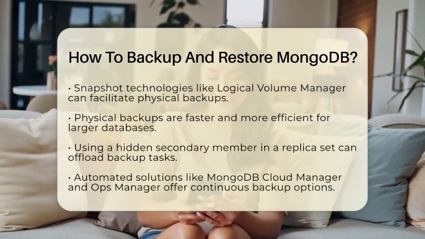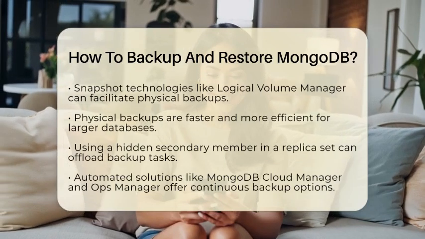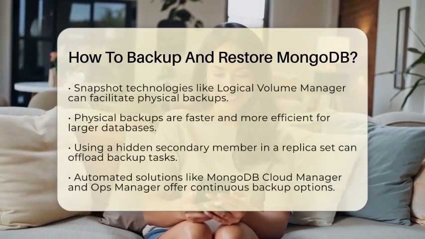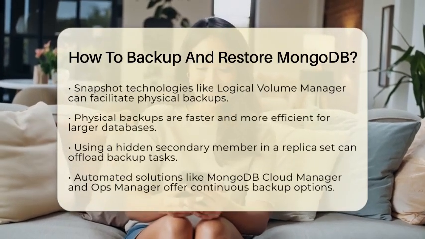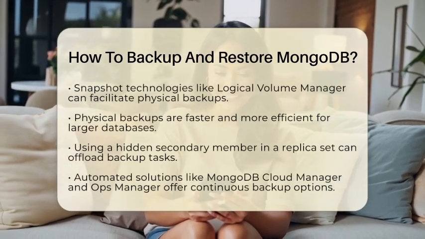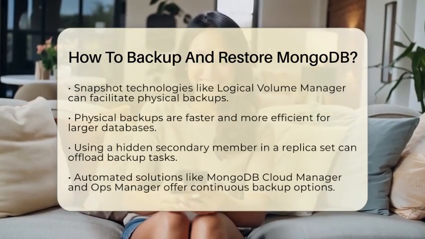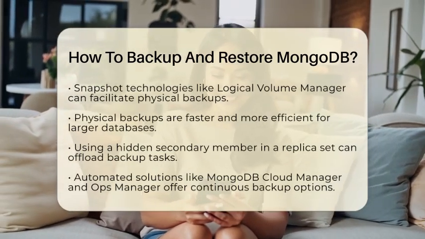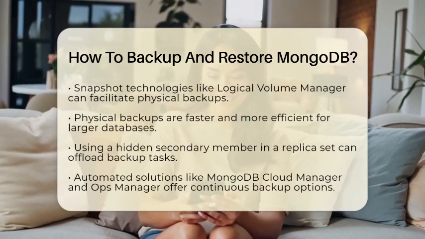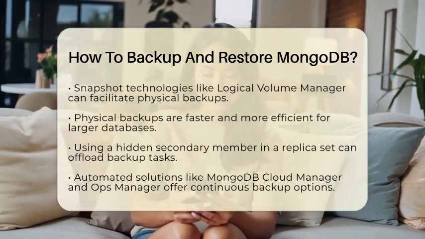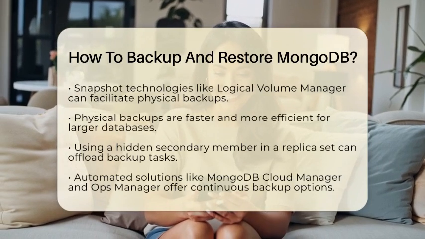If you are using a replica set, you can also back up your data using a hidden secondary member. This allows you to offload backup tasks from the primary node, minimizing any performance impact on your live operations. The hidden secondary can be locked or snapshotted without affecting the primary node.